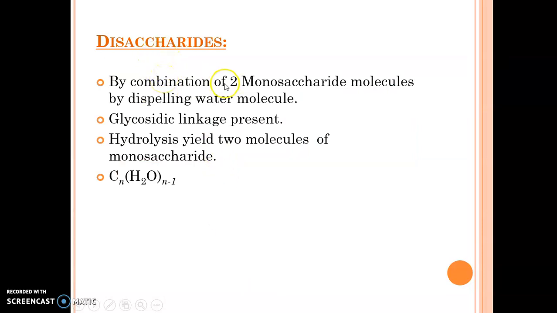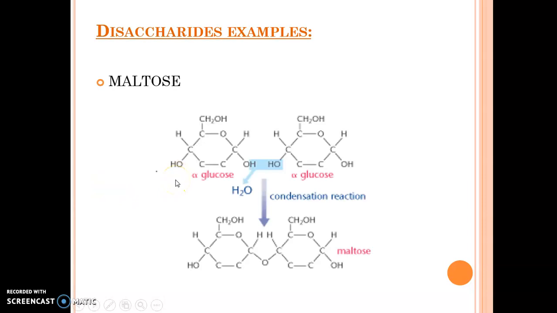Disaccharide means we are joining two monosaccharide units by removing a water molecule, and we get a single disaccharide sugar. The joining link is known as the very important glycosidic link. So two sugars are connected via glycosidic linkage, and the formula now changes to CnH2nOn-1. So here if we have C5, it will be C5H10O4. So we will have a different formula.